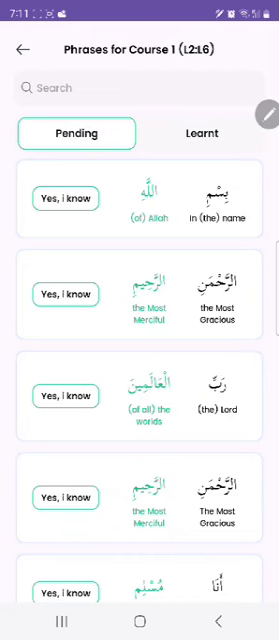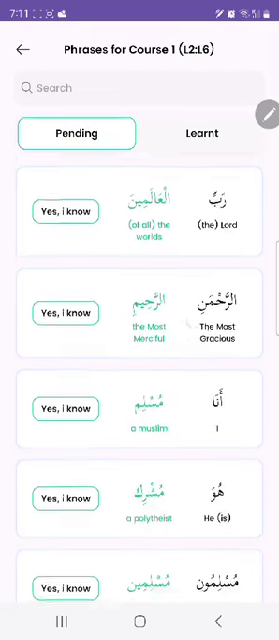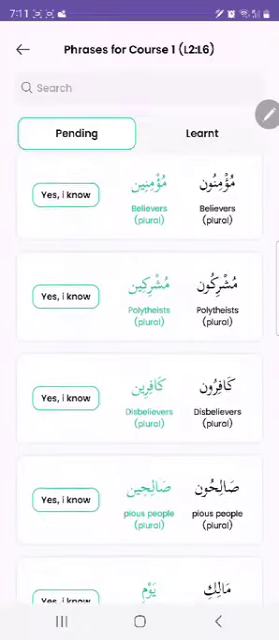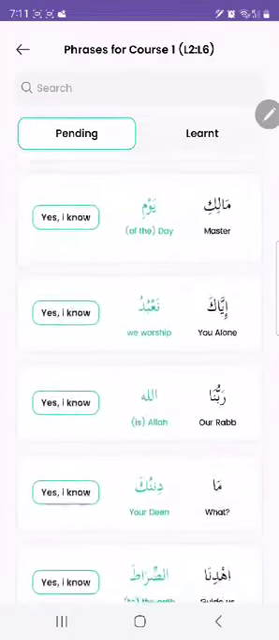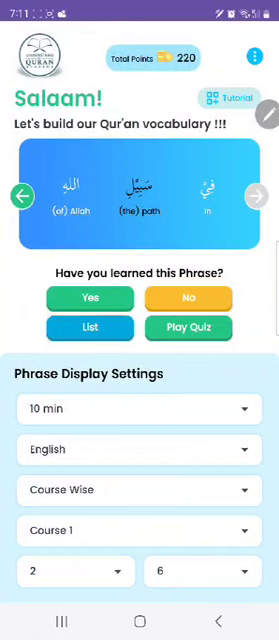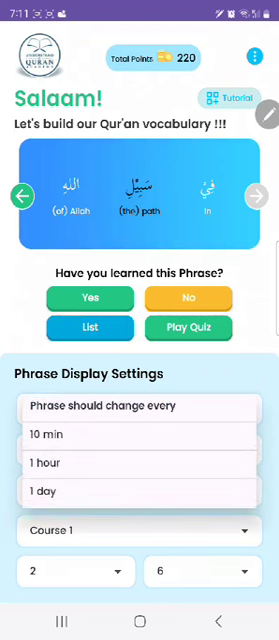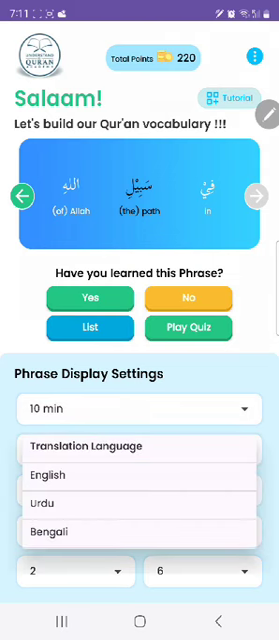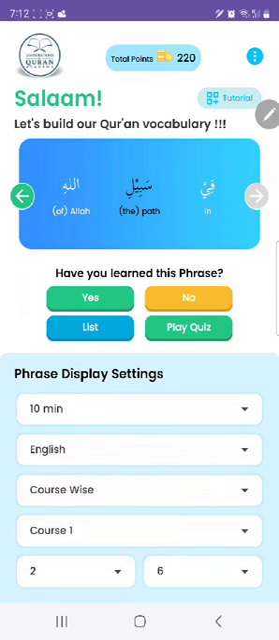Now by the way, here sometimes you may have to slide right and left, for example Maliki Yawmiddin, to see the complete phrase. Now I go back and I see this one. So let us go to phrase display settings, which is there at the bottom. Here, if you touch on this 10 minutes, it says phrase should change every 10 minutes, 1 hour, 1 day. So I take 10 minutes, and then translation language, I selected English.